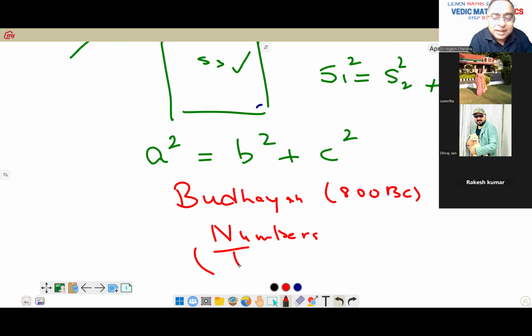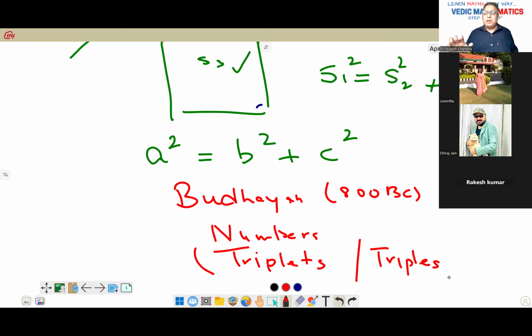I'll call the word triplets or triples. And you'll observe whatever the condition of Pythagoras was, the same thing it will satisfy. I'll give you one example.